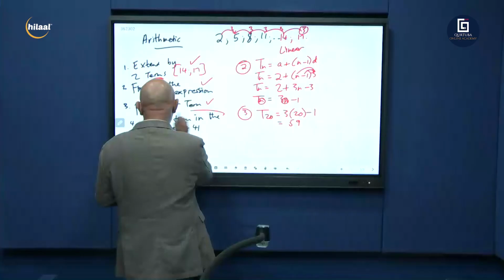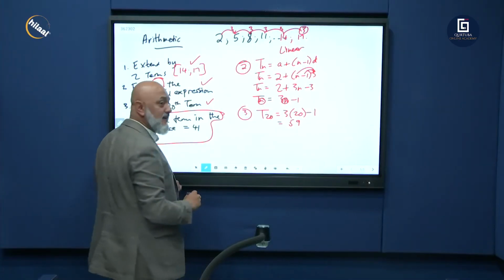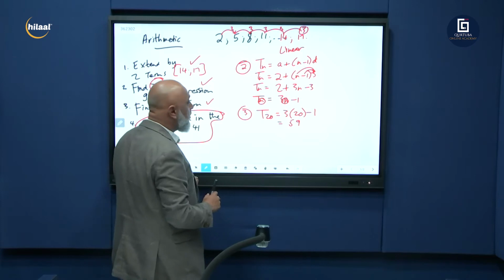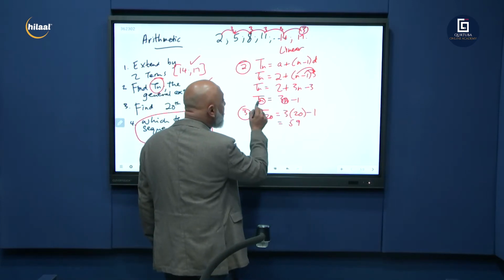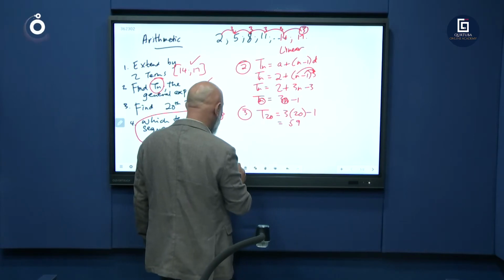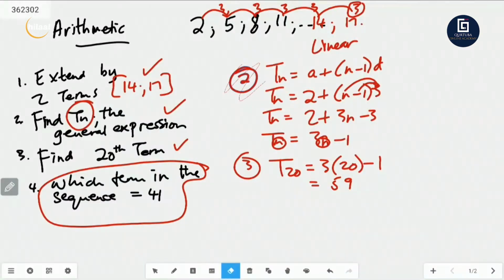The last one: which term in the sequence is equal to 41? Now we're not finding the value of a term. We're saying which term is equal to 41. So what I'm going to do now, I'm just going to erase all of this.